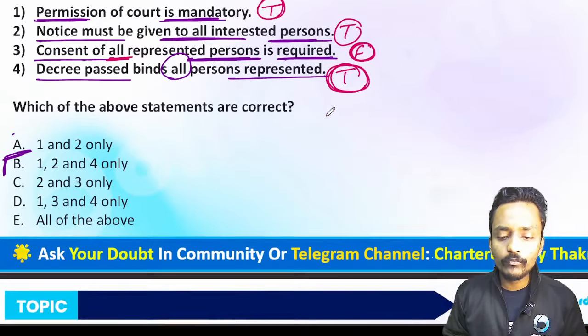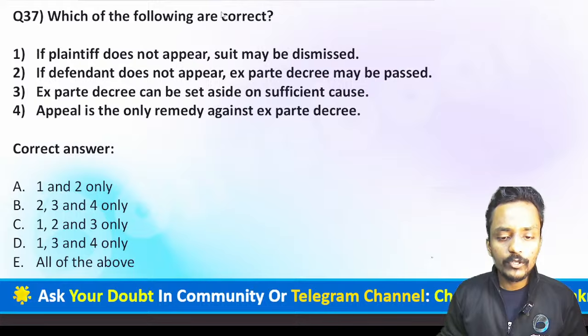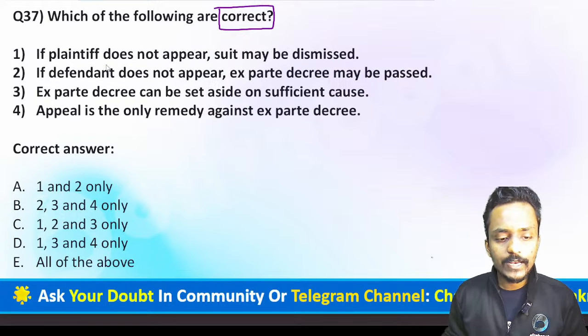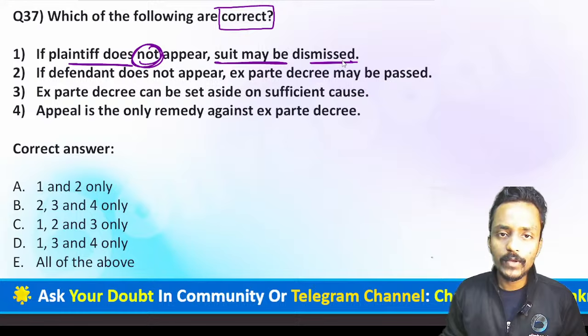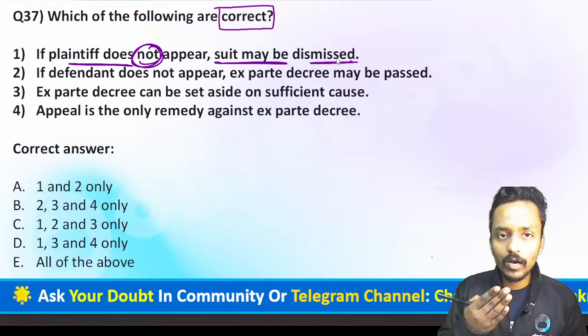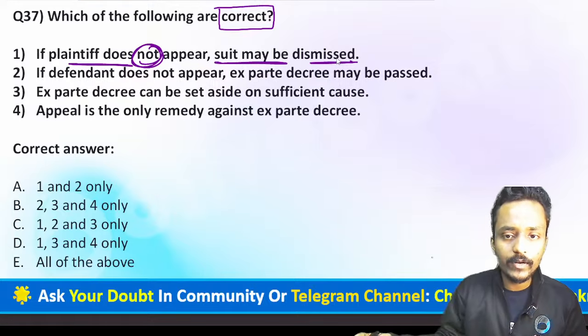Now we are moving forward to the next question. This question is asking which of the following statements are correct. The first statement says if the plaintiff does not appear, the suit may be dismissed. Definitely, if I file a suit against you and after filing, I am not present in the court, the suit shall be dismissed.